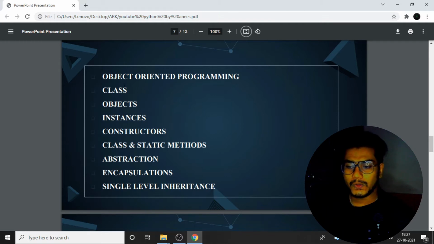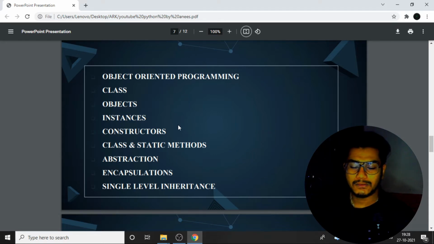Okay, so how to create a class, what are objects, instances, constructors, class methods, static methods, abstraction, encapsulation, inheritance. This is all object oriented programming. That's very simple. I'll be teaching with very simple examples. We'll be taking a number of examples related to these topics, and I'll try my best to explain. I hope that after this course you will be able to master object oriented programming. If you attend any interview in the future, 100% you will crack it.